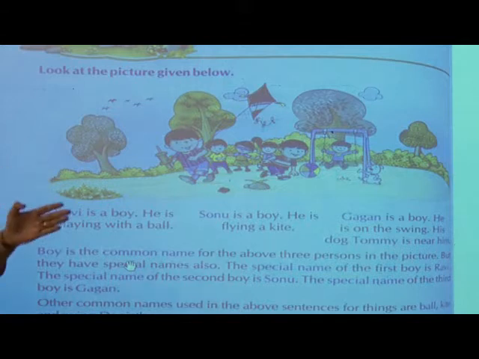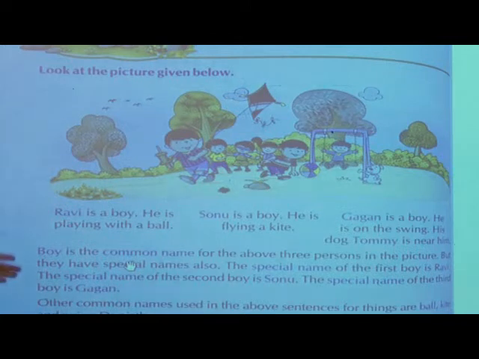Now Ravi is a boy, then second boy is Sonu, and third is Gagan. From their names you can identify, yes, this is a name for this boy, this is a name for this boy. Means these are special names. If I say boys stand up, all boys will stand. But if I say Ravi stand up, only Ravi will stand up, because I am calling him with a special name. He has got a special name so that we can identify him.